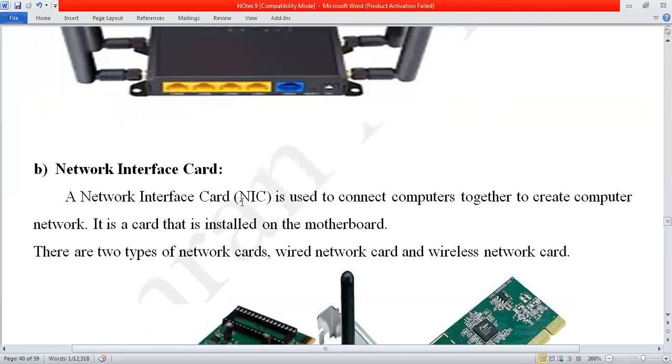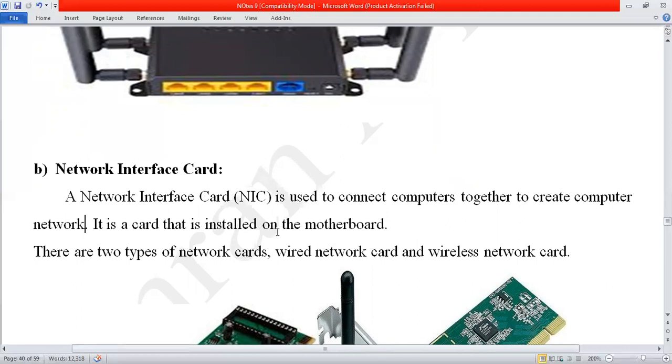Next, NIC card. NIC card, network interface card, is used to connect computers together to create a computer network. For example, if I have a desktop computer, how can I connect this desktop computer to another desktop computer?